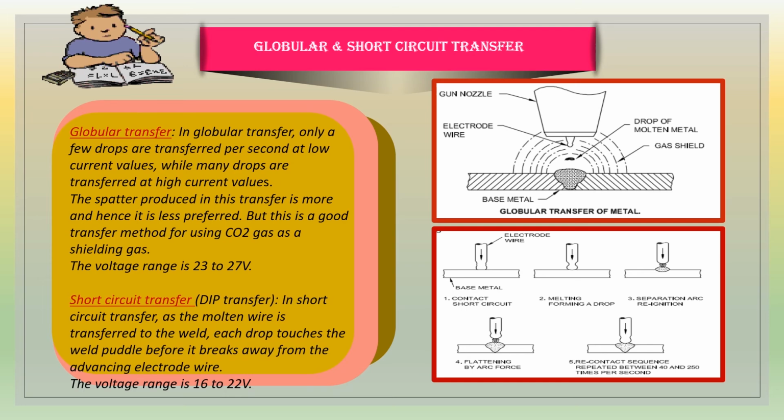Short circuit transfer, also known as dip transfer. In short circuit transfer, as the molten wire is transferred to the weld, each drop touches the weld puddle before it breaks away from the advancing electrode wire. The voltage range is 16 to 22 volts.